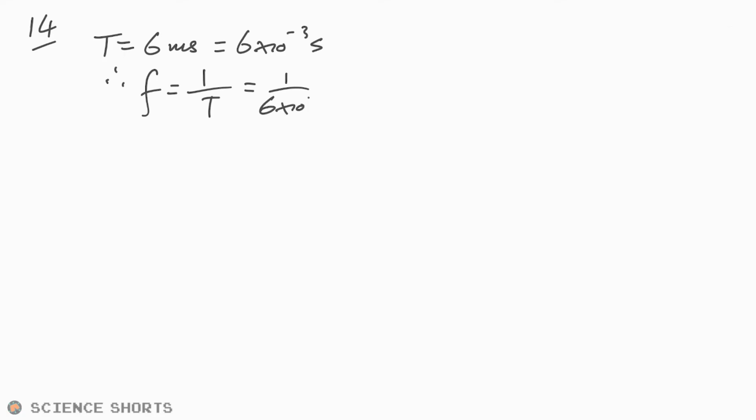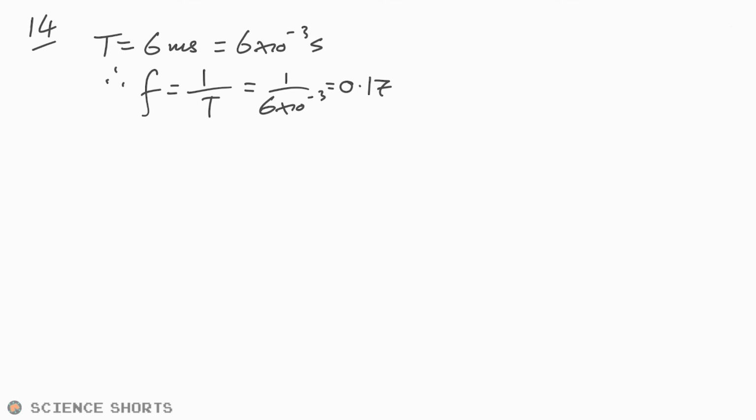Okay, 14, we have a graph. What are the wavelength and frequency of the wave? So first things first, we can see the time period is 6 milliseconds, or in other words, 6 times 10 to the minus 3 seconds. So therefore, the frequency is going to be 1 divided by the time period. So 1 divided by 6 times 10 to the minus 3. And that's going to be 0.17, isn't it? So it can't be B or C.